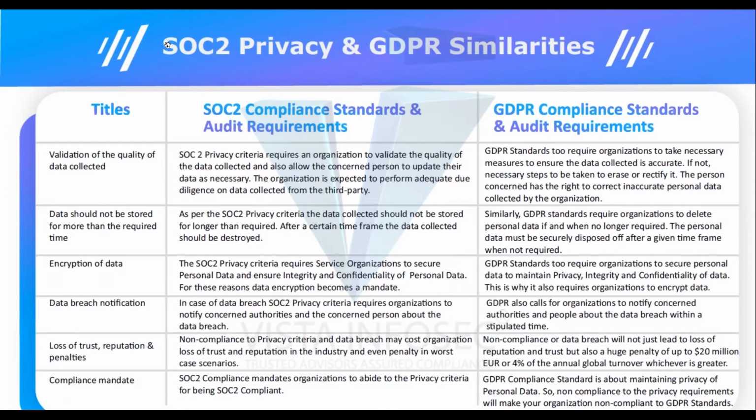It's required as per the European Union law. So again, in GDPR, the user has the right to correct inaccurate personal data collected by our organization. So they should have the right to view it and make changes as required.